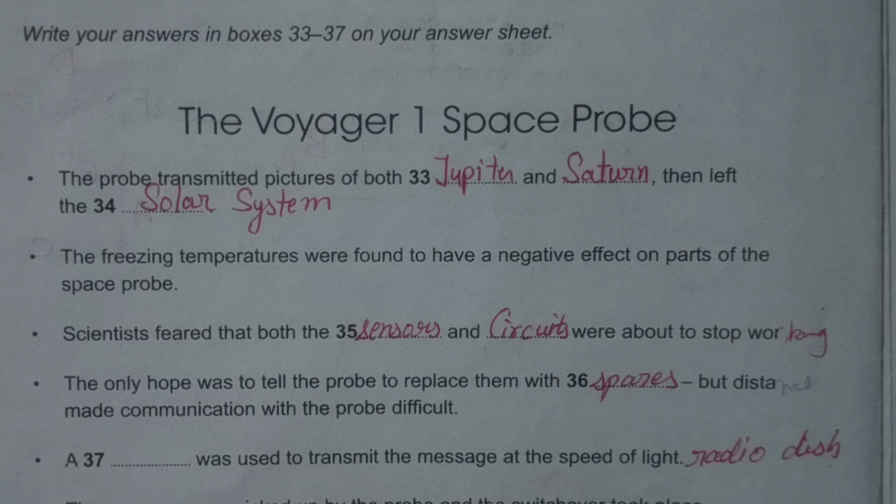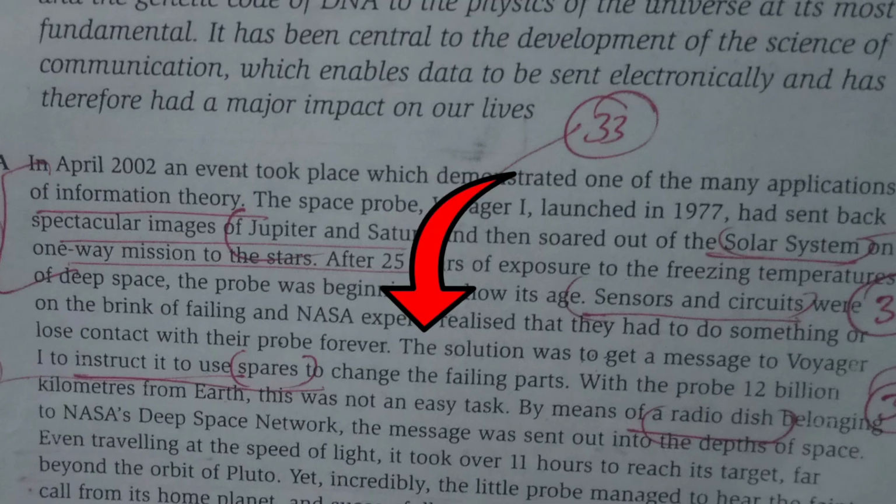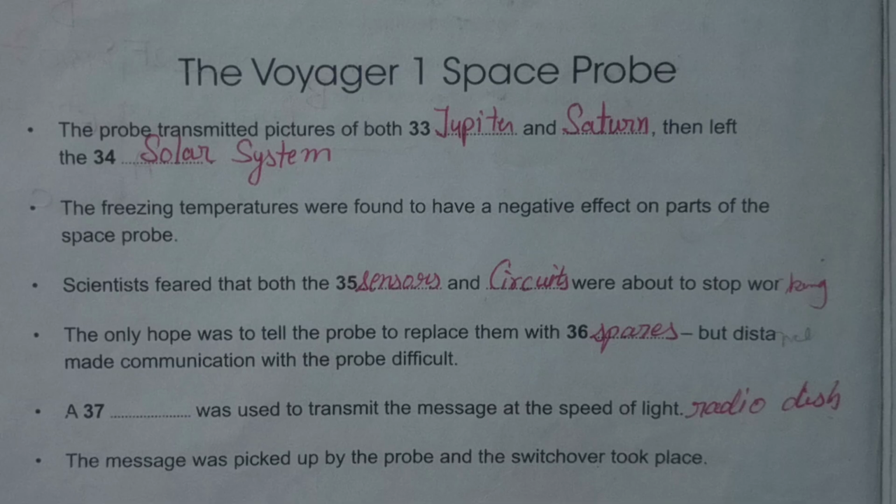Let's see in the paragraph. The solution was to get a message to Voyager 1 to instruct it to use spares to change the failing paths. So its answer is spares. Next question is, a dash was used to transmit the message at the speed of light. एक ऐसी चीज यूज की गई जो लाइट की स्पीड से मैसेज को ट्रांसमिट करती थी. Let's see in the paragraph.